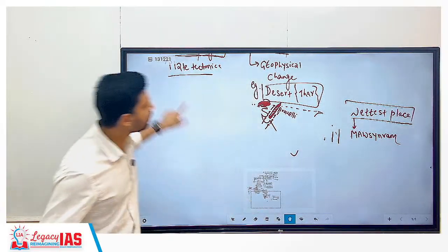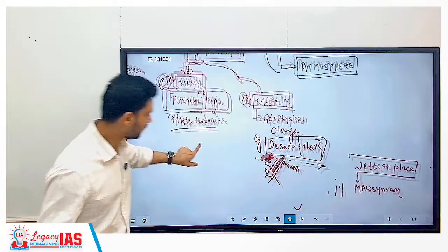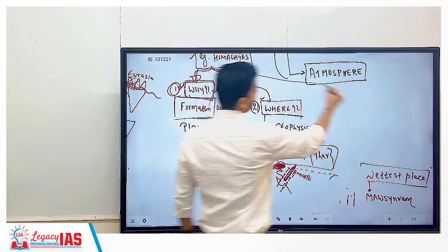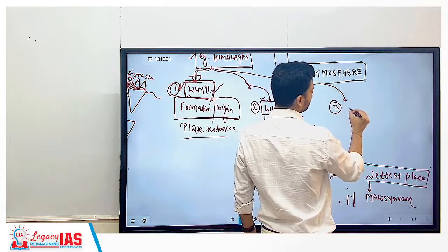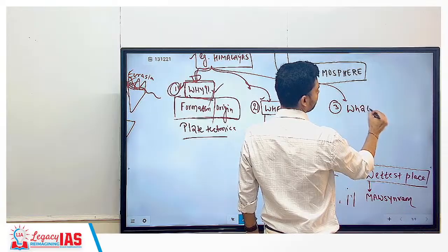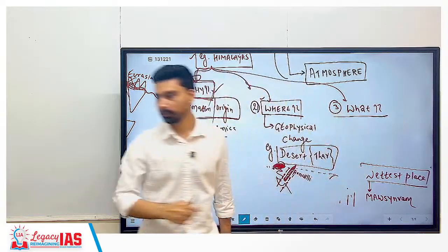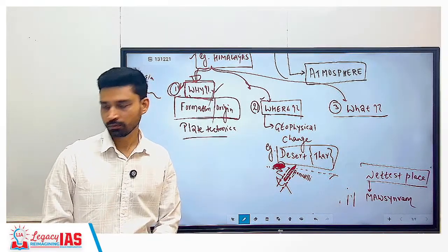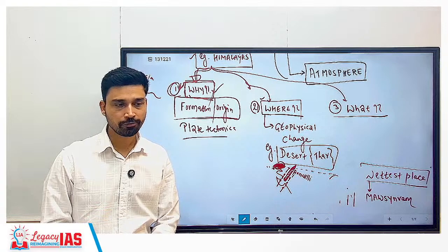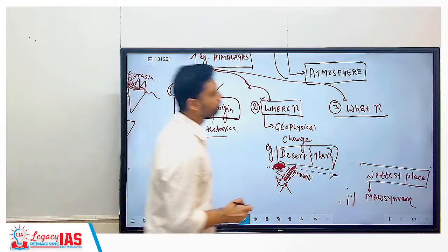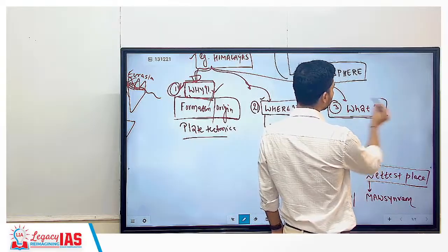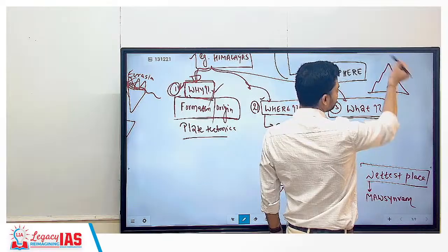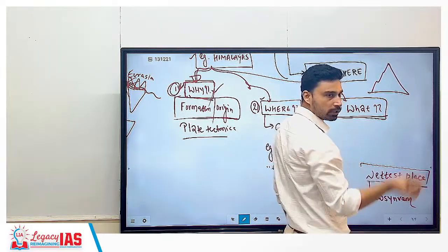And this is what geomorphology also tries to answer: why a particular landscape develops, and where it develops. So why, where, and the third and last question it wants to answer is what. The third part is the what part. What basically refers to the future changes. For example, today we have the Himalayas. Let's talk about the tallest peak of the Himalayas, and we can say the tallest peak on the entire earth.